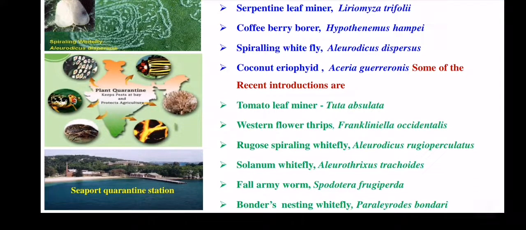Some of the recent introductions from foreign countries are the tomato leaf hopper, tomato leaf miner, western flower thrips, Solenopsis mealybug, whitefly, and fall armyworm. Fall armyworm is a very important insect pest that comes from some other Asian countries. So these are the major factors that affect the outbreak of the insect pest.